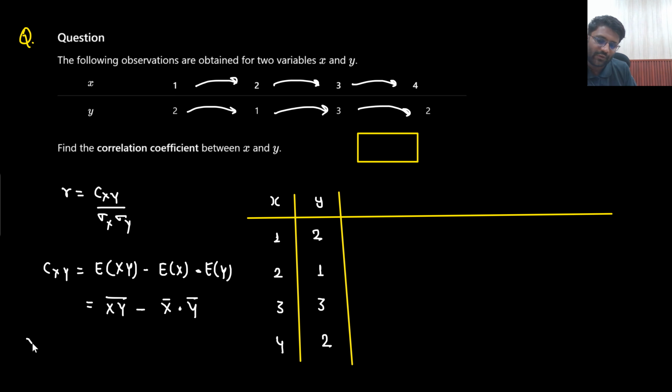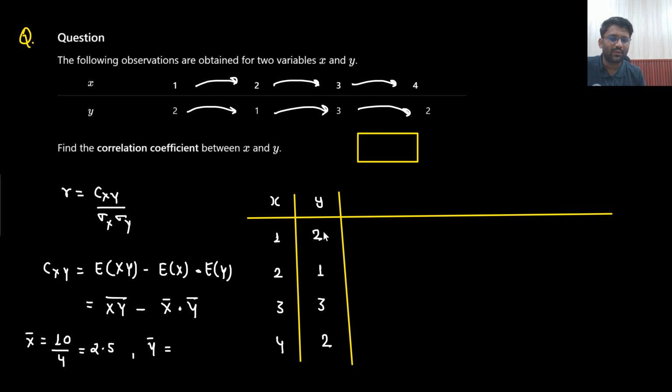What is the value of the average of x? Sir, addition of all of them, 1 plus 2 plus 3 plus 4. So it would be 10, right? 10 divided by the frequency, which is 4. The numbers are 1, 2, 3, 4, and you need to find the average. So 10 divided by 4, the average is 2.5.